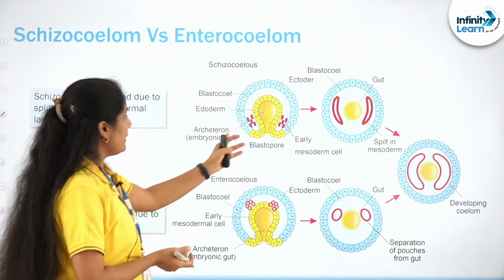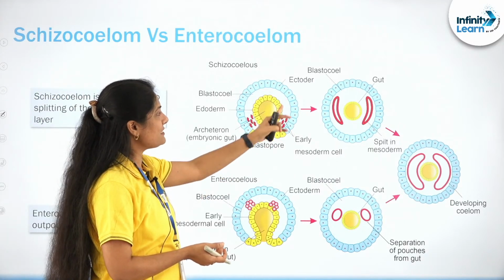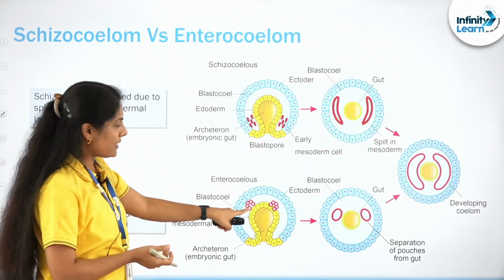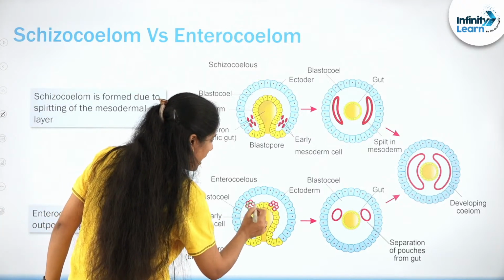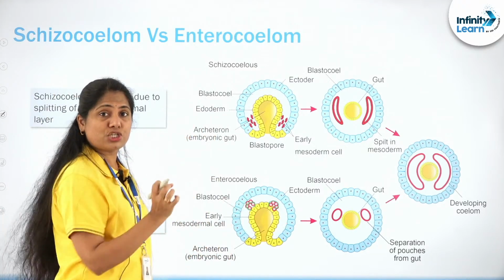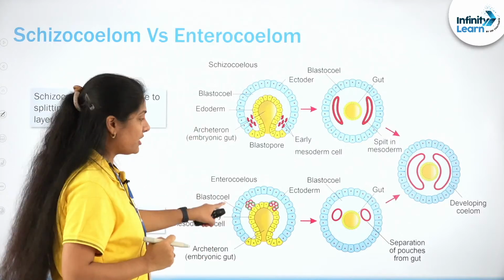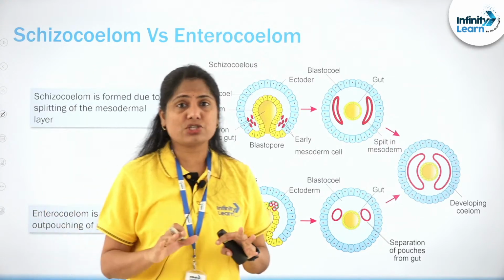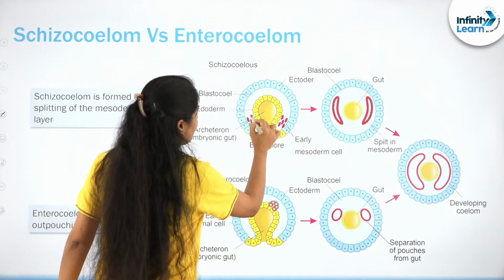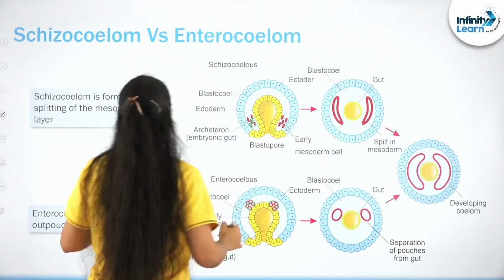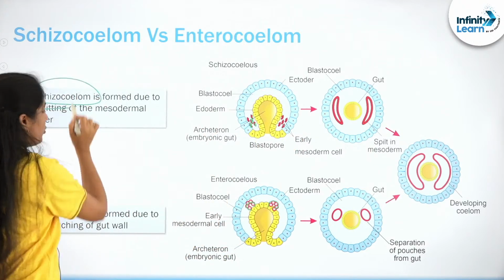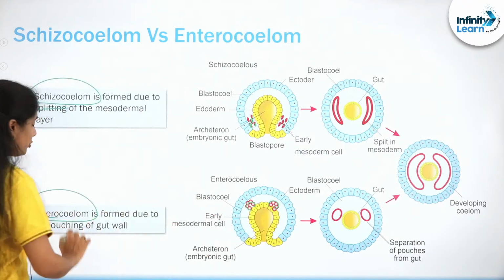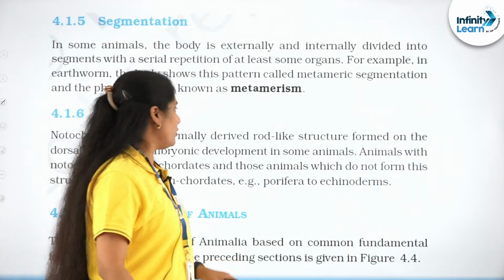And then we have the schizocelomate, enterocelomate difference. As I was talking, this is something that's formed by the splitting of the mesodermal layer, and that's how schizocelome is formed. On the other hand, look at this structure. It's formed by the outpouching, outpushing or evagination of the gut wall. So we are referring it to as the enterocelomes. Based on the formation, it's formed like this by the splitting of the mesodermal layer. It's what is called as the schizocelome, and if at all it is formed by the outpouching of the gut wall, we are referring it to as the enterocelome, right?